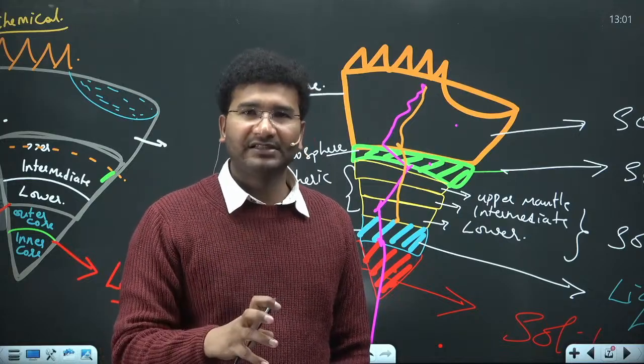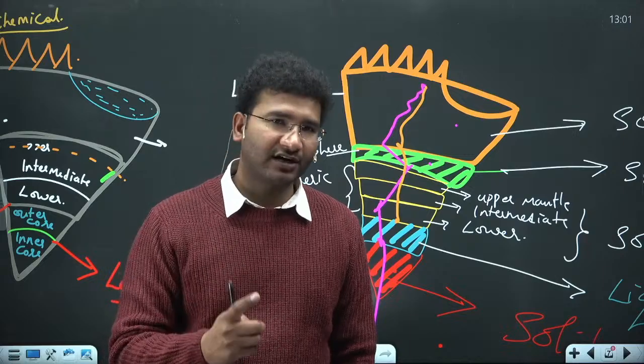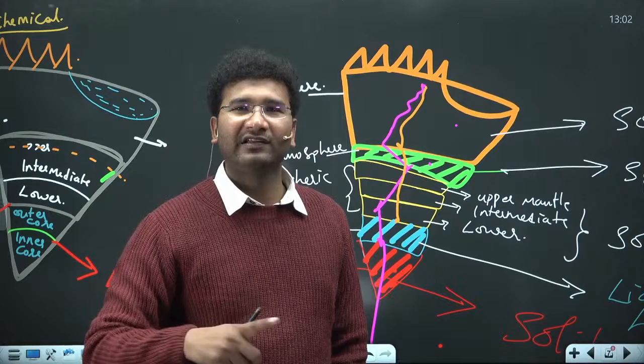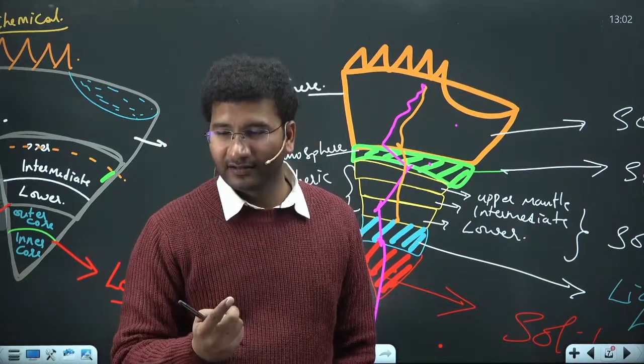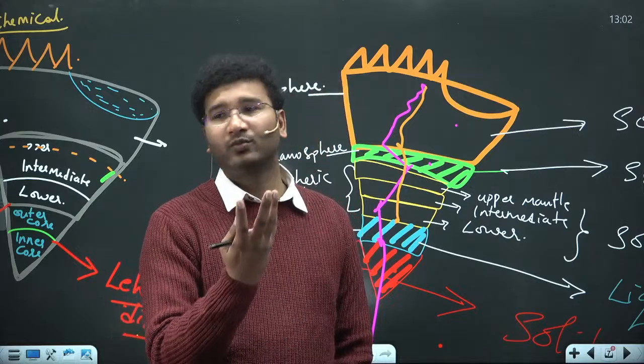So what happens is that it will start to boil. The interior of the earth will start to boil. Whenever it starts to boil, it will throw away the materials again and again. As soon as it cools, it goes down, then heats again and comes up again.